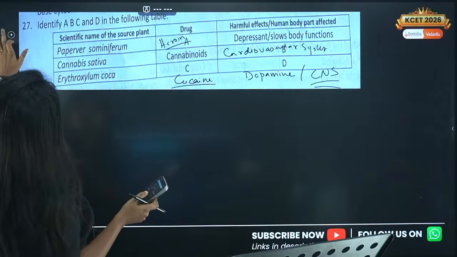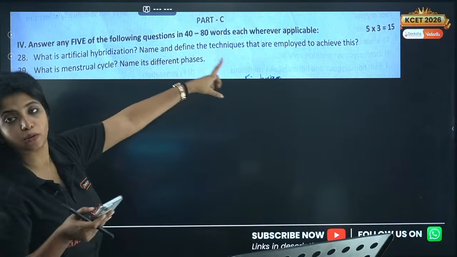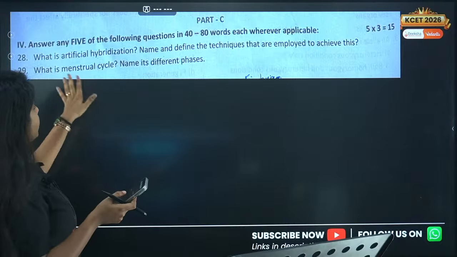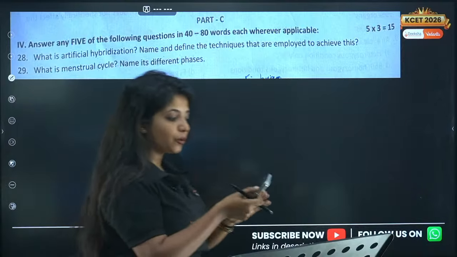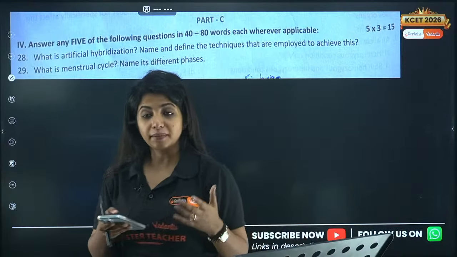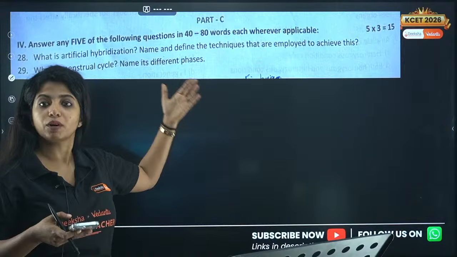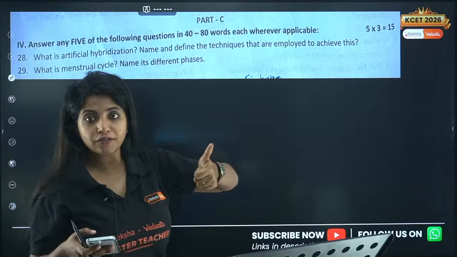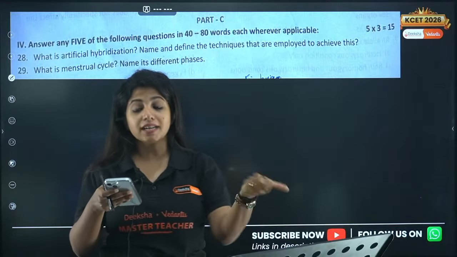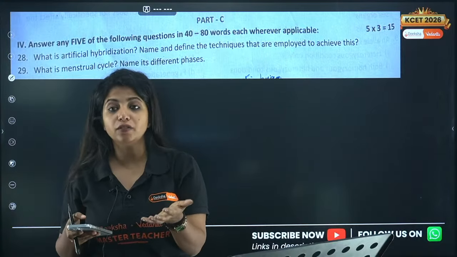Fine. So 27, 28, we are over here. I hope you know what all you need to write. Now what is the menstrual cycle? This is the reproductive cycle in the case of human females. Then you talk about its different phases. First you have the menstrual phase, then you have the follicular phase. What is the other name for the follicular phase? You call this the proliferative phase.